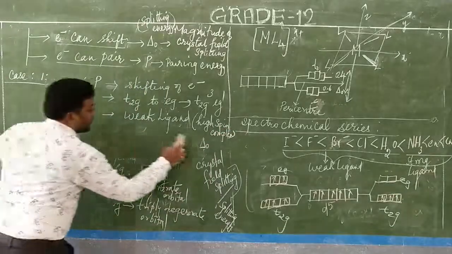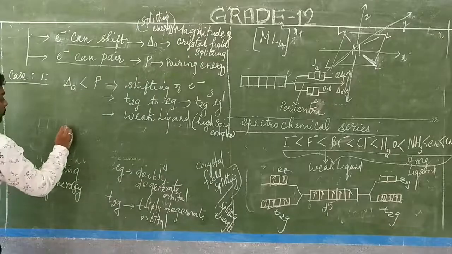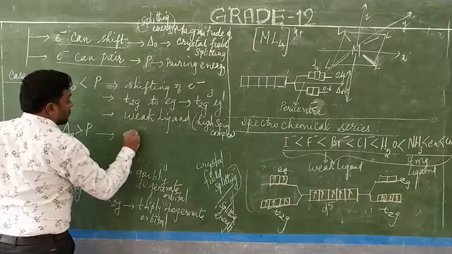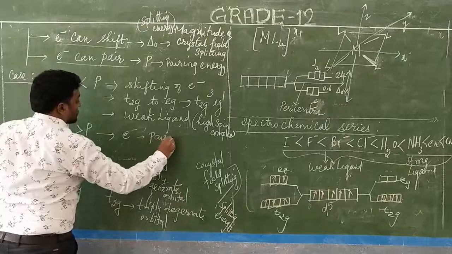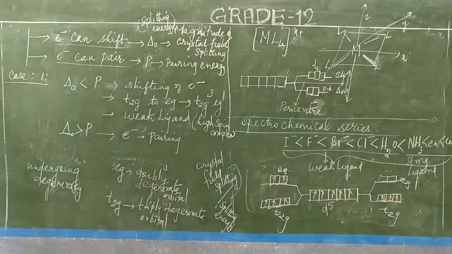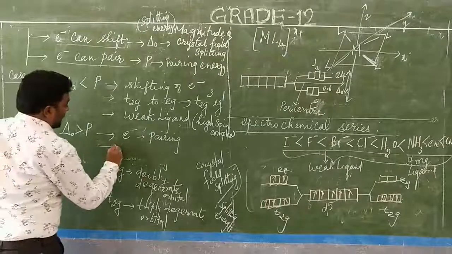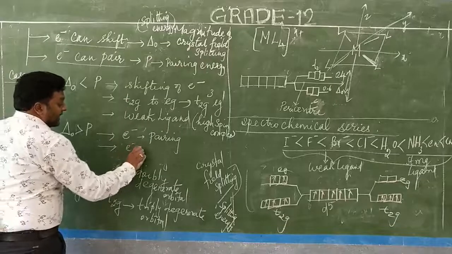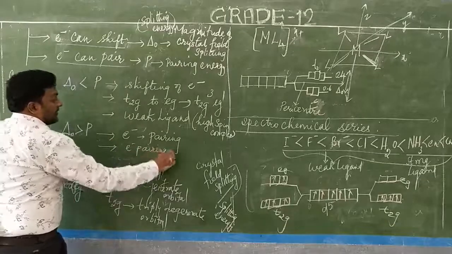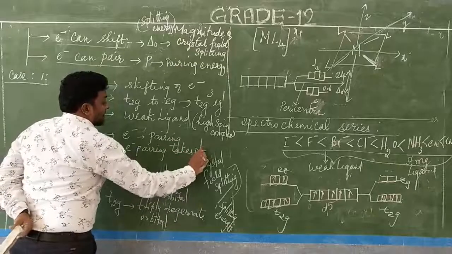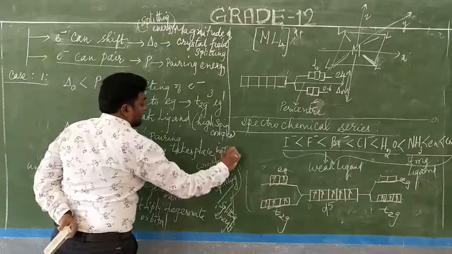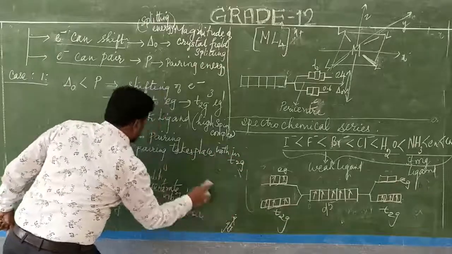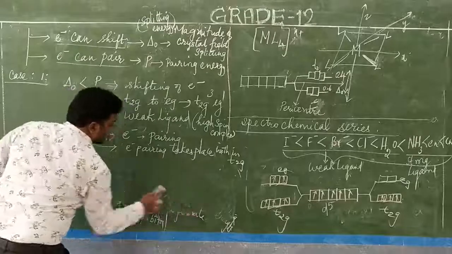Okay, now let's go for the second condition. What is the second condition? When delta naught is greater than P, then the electrons will undergo pairing. When it undergoes pairing, the electrons will be getting paired within t2g. The electron pairing will be taking place within t2g.